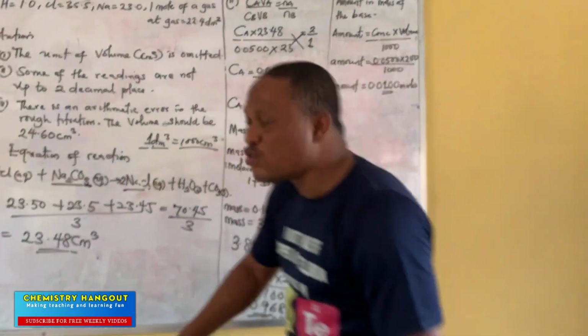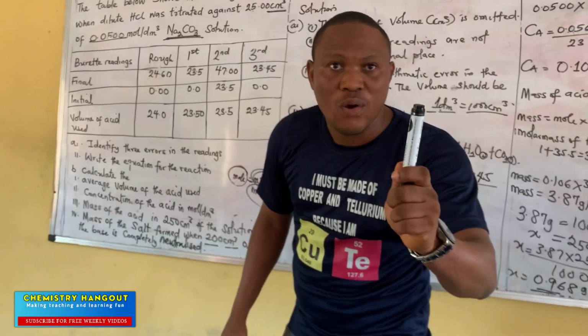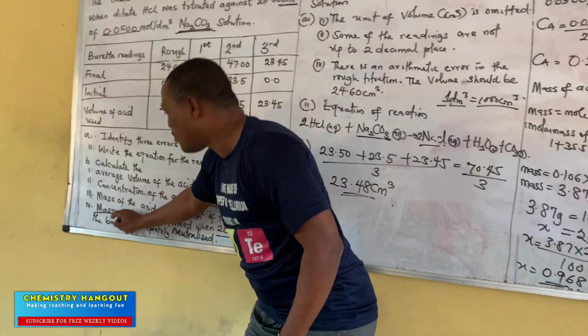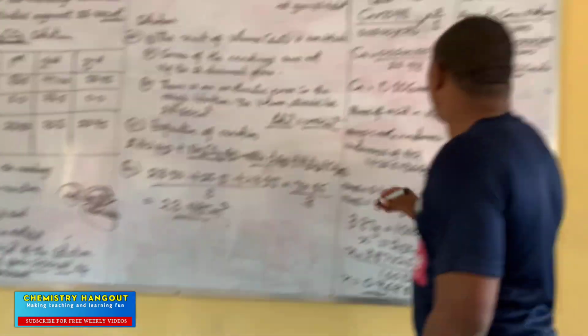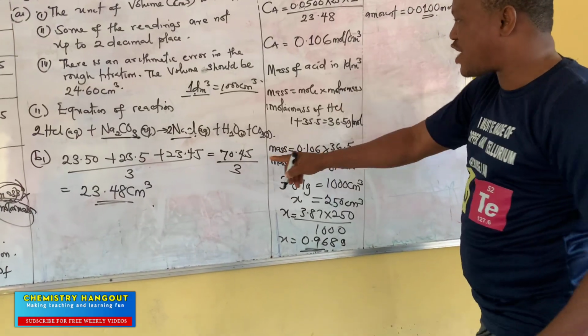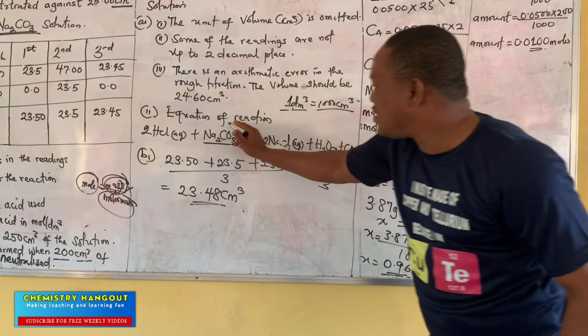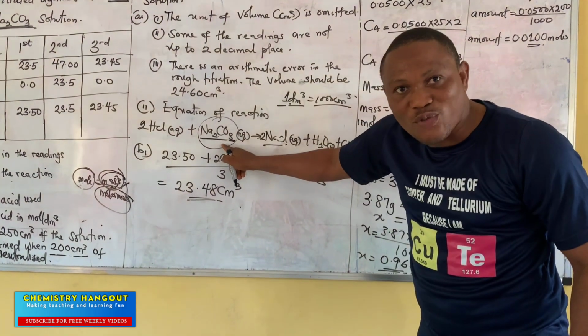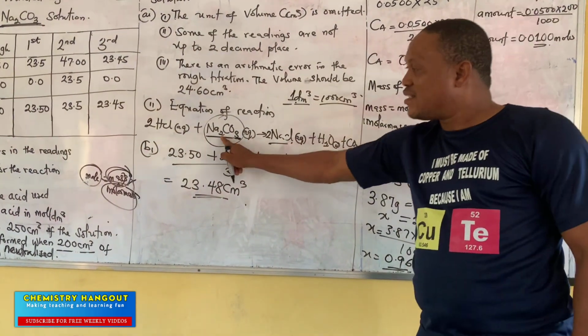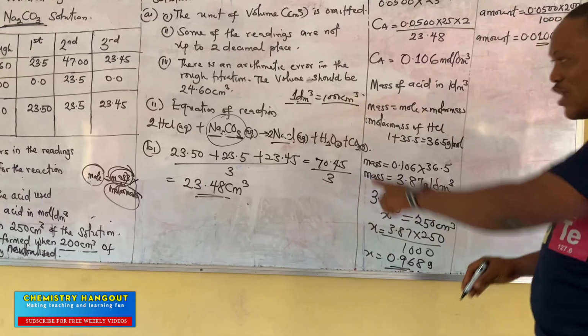Now, what do we now need to do? They did not ask us to look for mole. What did they ask us to look for? Mass. Did you see that now? So in the equation of reaction, what we got is the mole, but they didn't ask us to get this. So we are using this to get this. Let's go back to the equation.